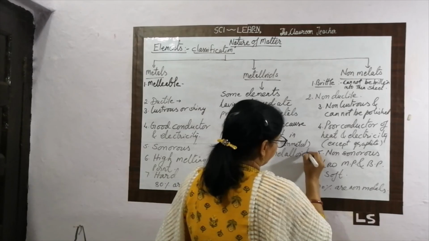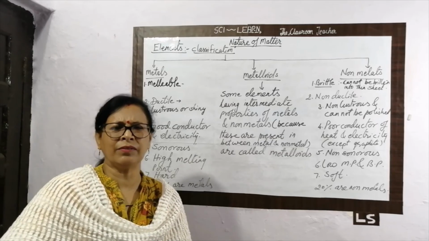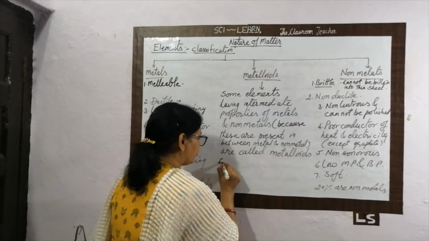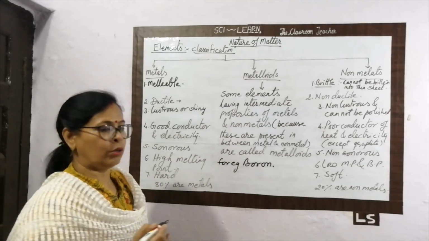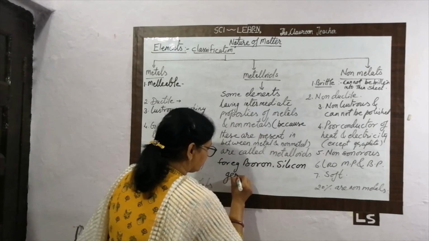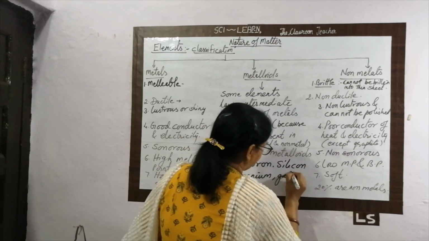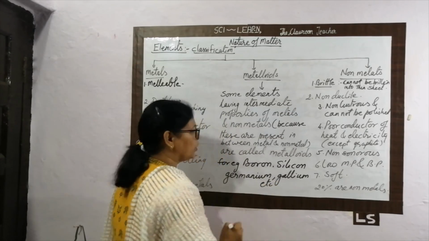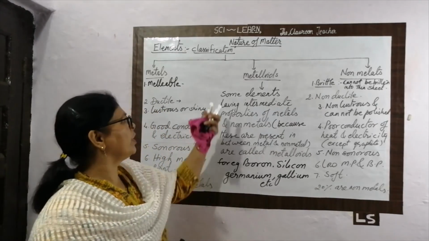They are called metalloids. Too many metalloids are not present. Very limited number of metalloids are there. In that, some are boron, for example, boron, silicon, germanium, gallium, etc. Okay, so these are some examples, the antimony, the bismuth. Some examples are there of the metalloids.